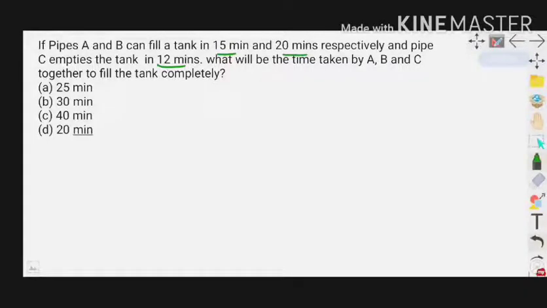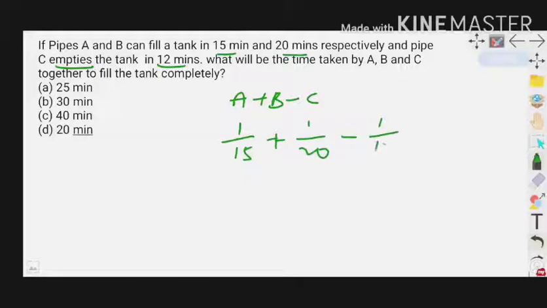In this question we have to find A plus B minus C. All are opened at the same time. Minus C is because it empties the tank. A can fill the tank in 15 minutes, so the 1 minute work of A is 1 by 15, plus B fills the tank in 20 minutes, so the 1 minute work of B is 1 by 20, minus C empties the tank in 12 minutes, so the 1 minute work of C is 1 by 12.